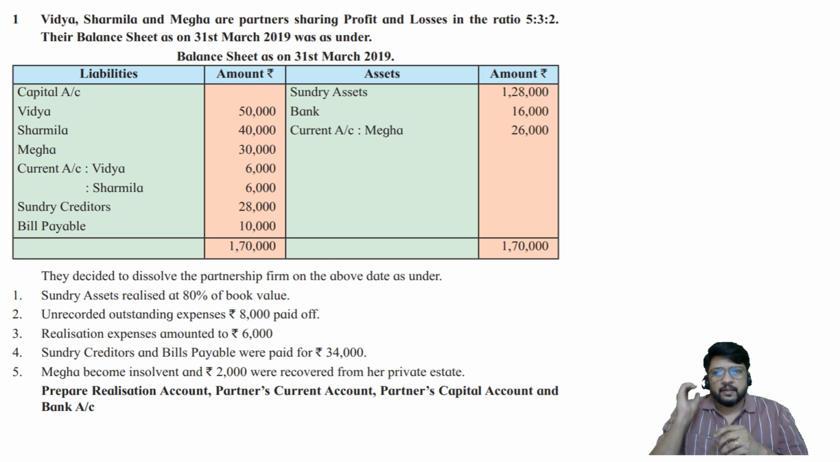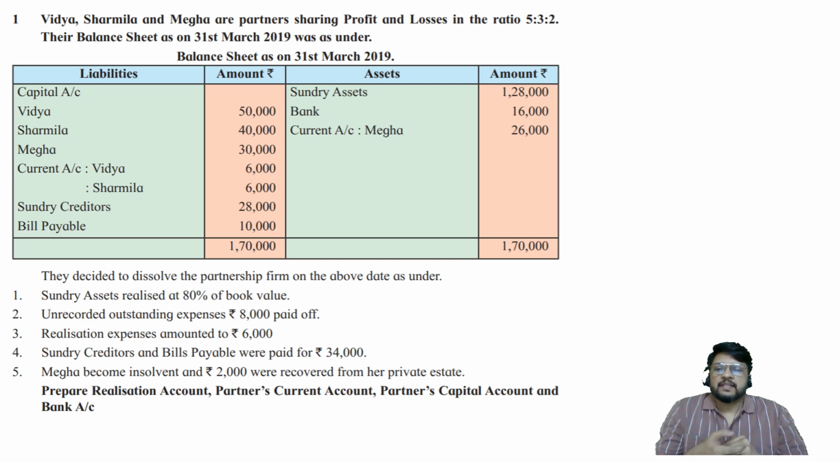Vidya, Sharmila and Meghna are partners sharing profits and losses in the ratio of 5:3:2. Their balance sheet as on 31st March 2019 was as under. Balance sheet on 31st March 19: capital account of Vidya, Sharmila, Megha, current account of Vidya and Sharmila, sundry creditors, bills payable, sundry assets, bank, current account of Megha. They decided to dissolve the partnership firm on the above date as under.